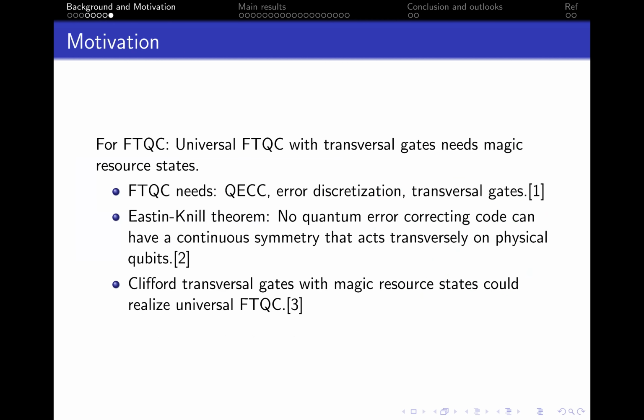After introducing magic and hypergraph states, we need to provide some reason why we study them. First, for FTQC, fault-tolerant quantum computing, the Eastin-Knill theorem tells us that we cannot realize universal transversal gates with a simple quantum error correction code. The most common solution is to realize Clifford transversal gates with some CSS code and a non-Clifford gate with magic state distillation and injection. Hypergraph states can be used to implement generalized CZ gates and play an important role in FTQC realization.